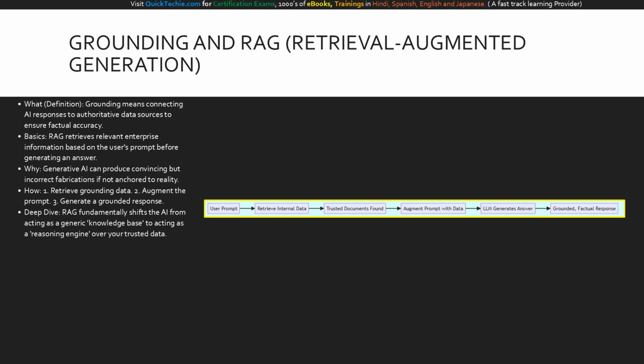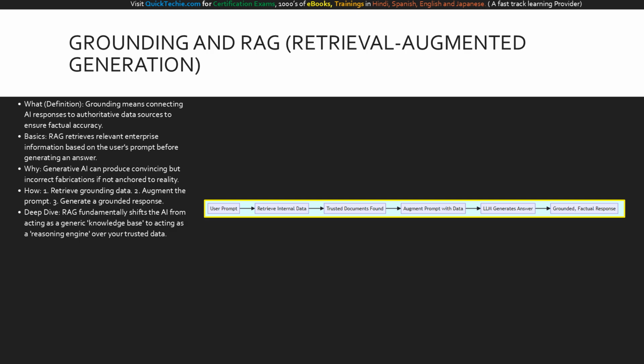Let's walk through the mechanics of Retrieval Augmented Generation, RAG, using this diagram. On the far left, we have the user prompt. In a standard consumer AI, this prompt goes straight to the LLM. But in an enterprise RAG system, the prompt is intercepted and sent to retrieve internal data. The system searches your secure environment and finds trusted documents. Next, we augment the prompt, meaning we invisibly combine the user's question with paragraphs of your factual data. This massive, fact-filled package is finally sent to the LLM. Because the LLM is instructed to only use the provided text, it generates a grounded, factual response.